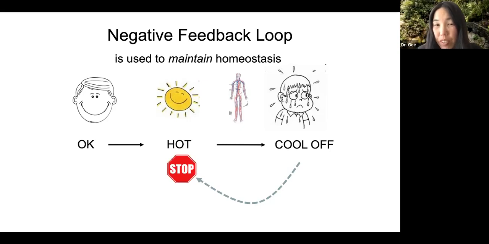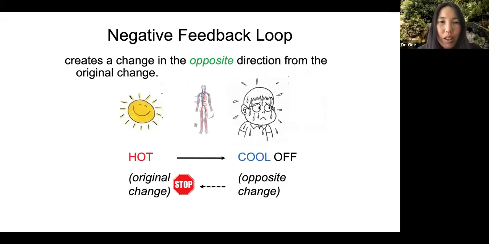Be careful, negative is not a bad thing. It's just called negative because it negates the original change or opposes the original change. So the negative feedback loop creates a change in the opposite direction from the original change. In this case, the original change being too hot, and then the opposite change was to cool off, which stops the original change. This is similar to perhaps the thermostat in an apartment or a house. For example, if a room gets too hot, the thermostat might sense that and turn on the air conditioner to cool it off.